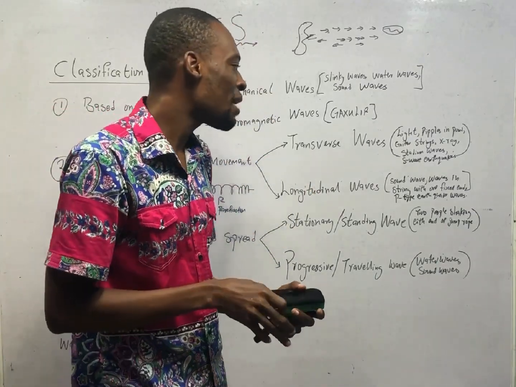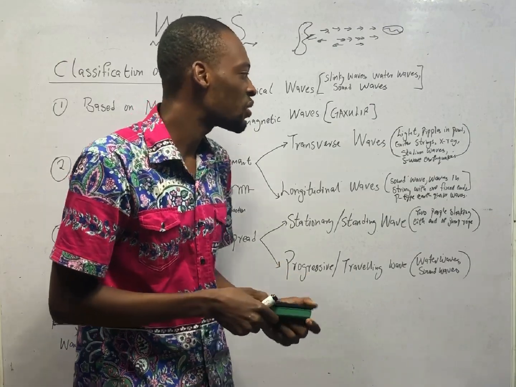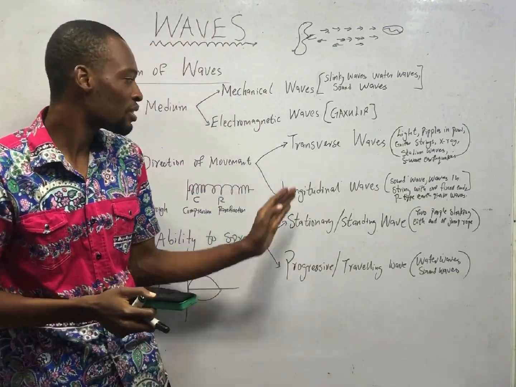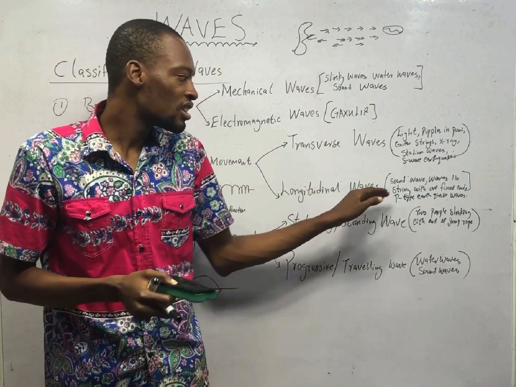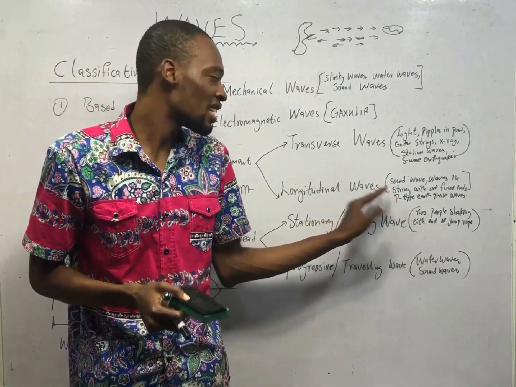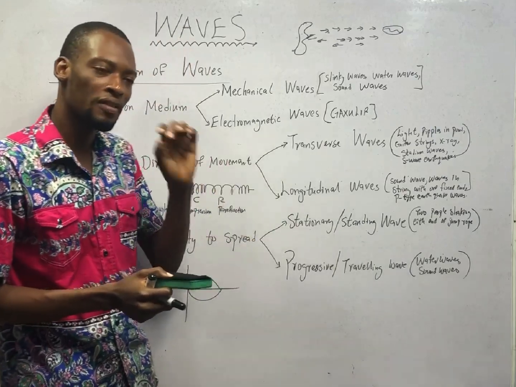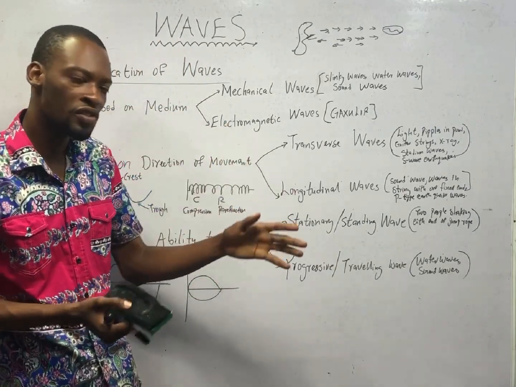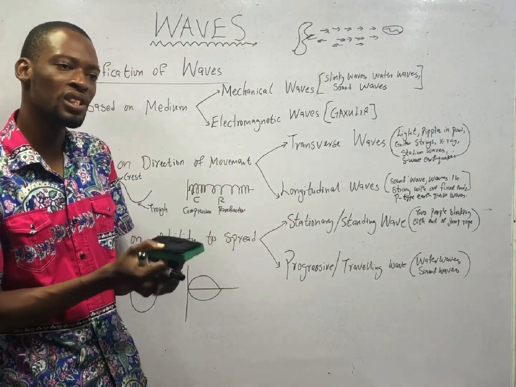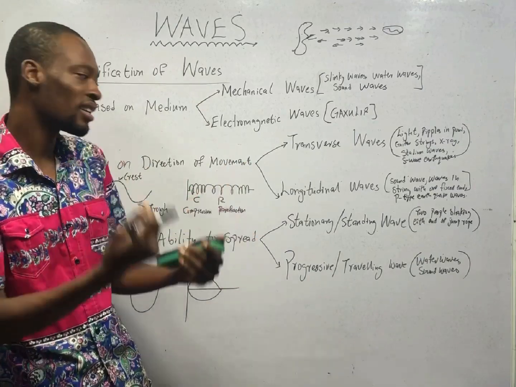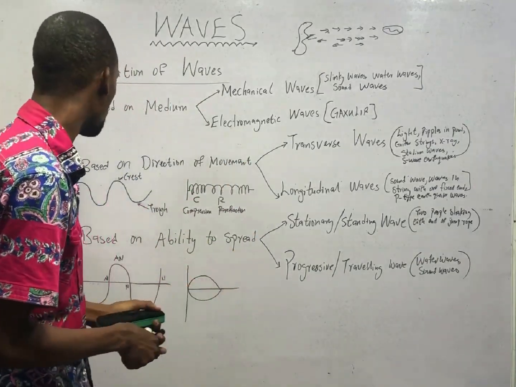Then P-type earthquake waves. I told you that earthquake waves can be transverse or longitudinal. The P-type earthquake waves are longitudinal, which means the particles move to and fro in the direction of the wave, or the direction of the particles is parallel to the direction of propagation of the waves.